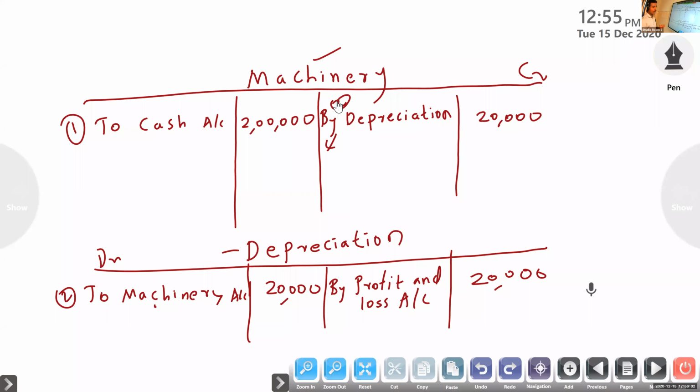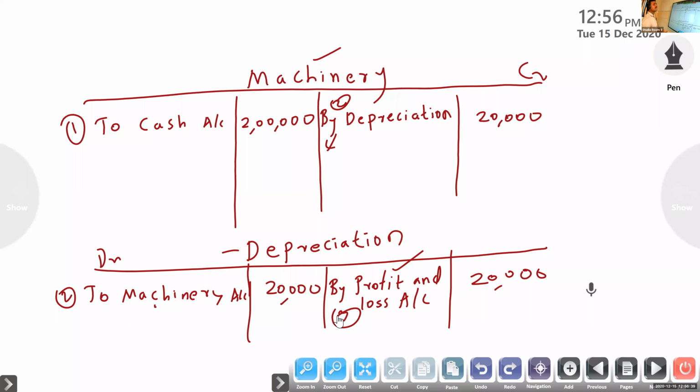Third entry, profit and loss account to depreciation. Machinery account will not come because in that entry, no machinery. Clear? But depreciation account will come. Entry will be profit and loss account to depreciation. Depreciation is credit. So credit side, opposite aspect. Any doubt? Atul? These 3 entries, any doubt?